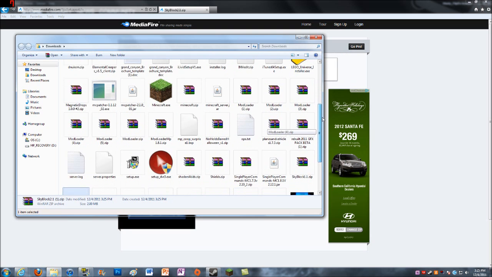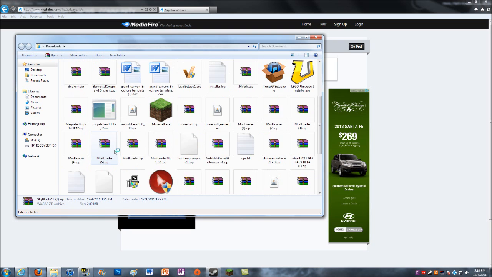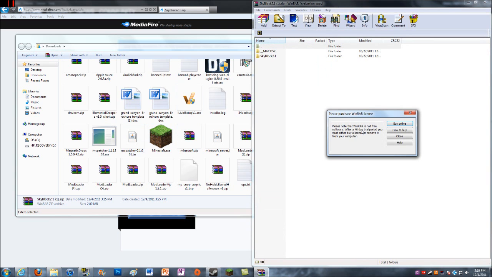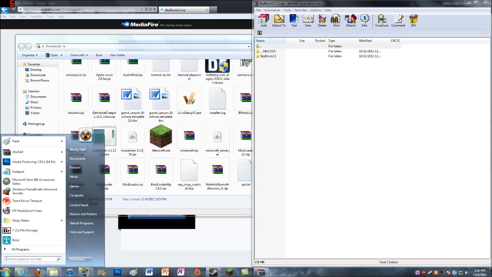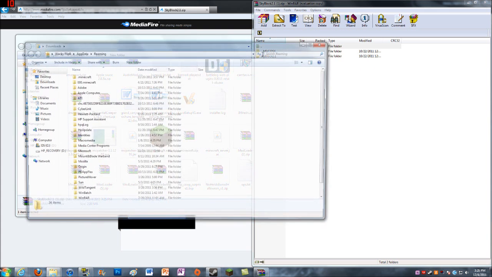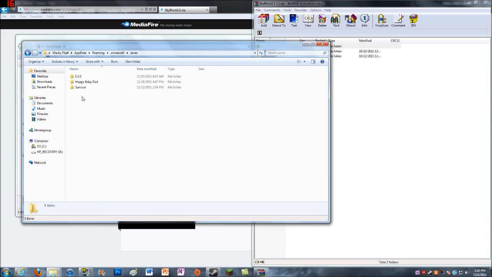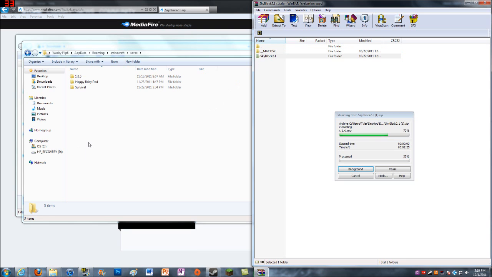So I'm going to open that up. And you're going to go to your dock and type in %appdata%.minecraft, and then you go to saves. For the Mac you would drag that in there, and for the PC you would drag Skyblock 2.1.